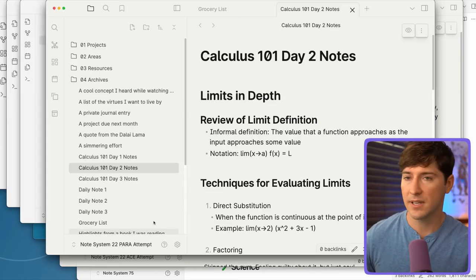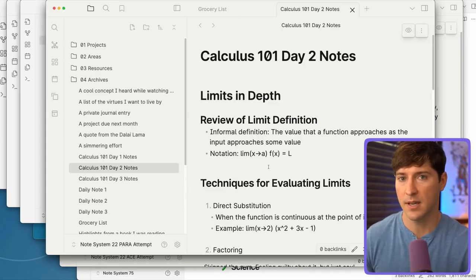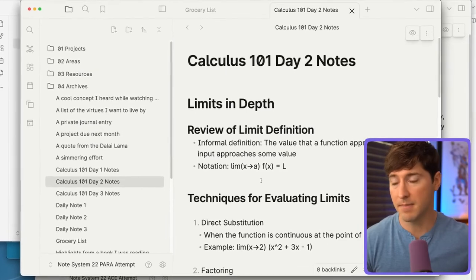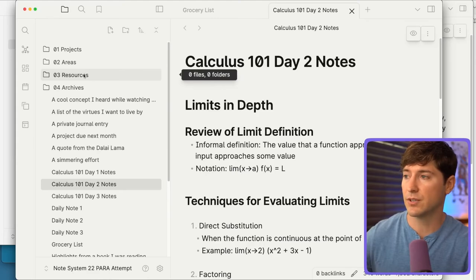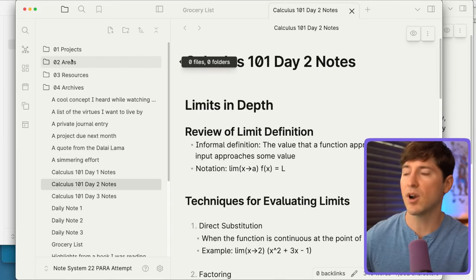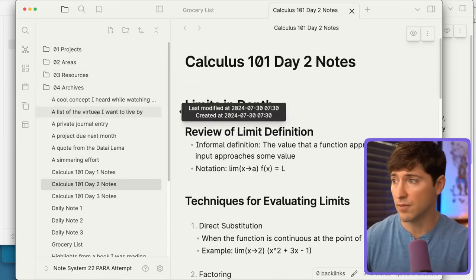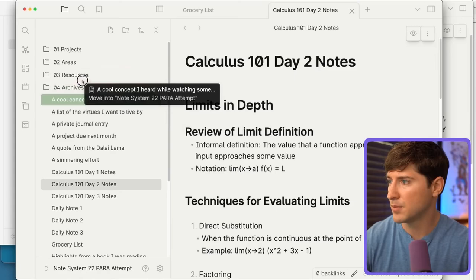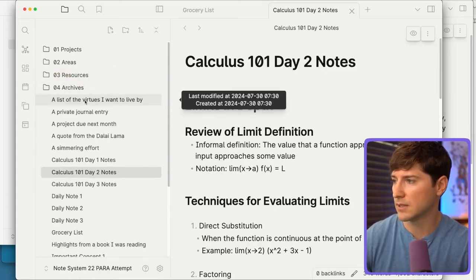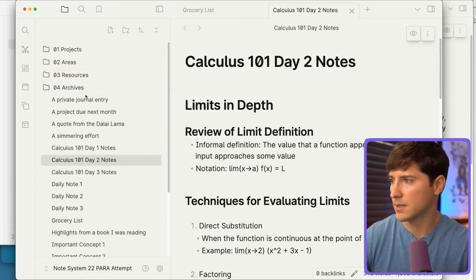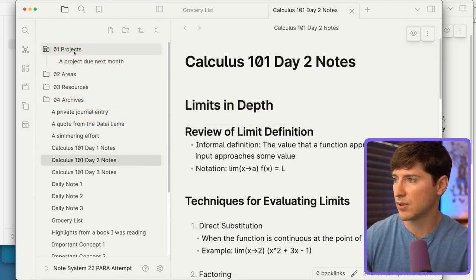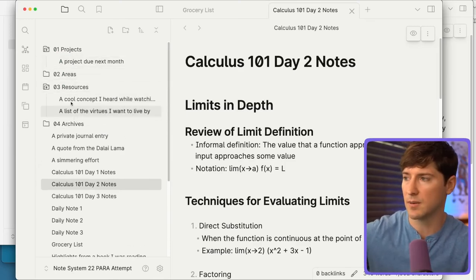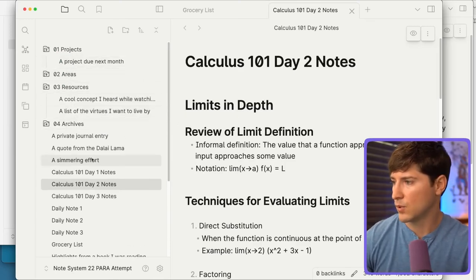So without further ado, let's jump into how we would organize this using Tiago Forte's Para method. So for those of you who don't know, that stands for projects, areas, resources, and archives. So I've put a little number so they sort properly. Now let's just go for it. A cool concept I heard. I'll put that in resources. A list of virtues I want to live by. Also resources. A private journal entry, I'm going to hold off. A project due next month, let's put that into projects so you can see that they're starting to go into the proper folders. What else?